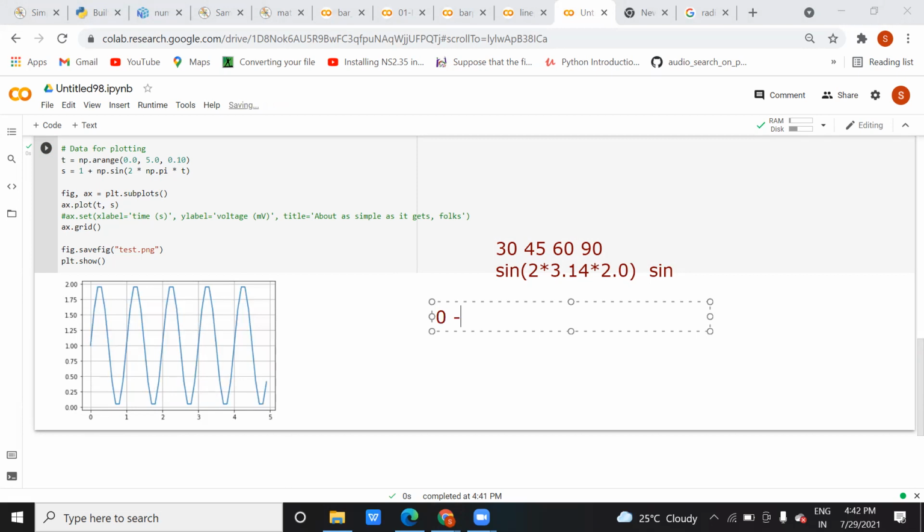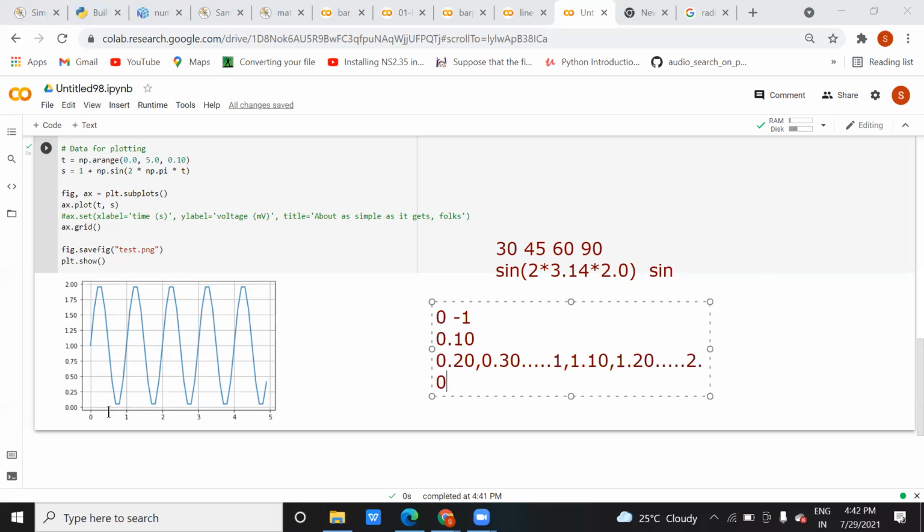Between 0 to 1 you have a value like this: 0.10, 0.20, 0.30, like that till 1. Then next value will come, 1.10, 1.20, like that it will go till 2.0. Internally, it is divided into several grids. This grid is representing that only.